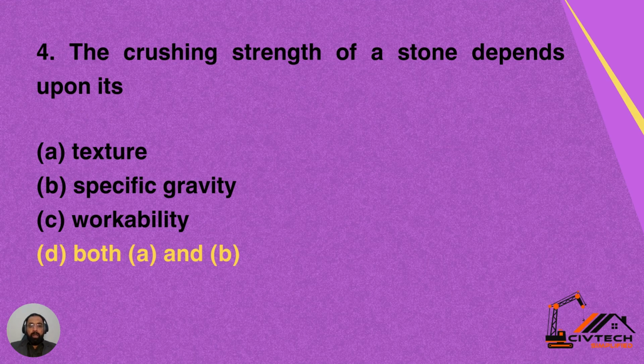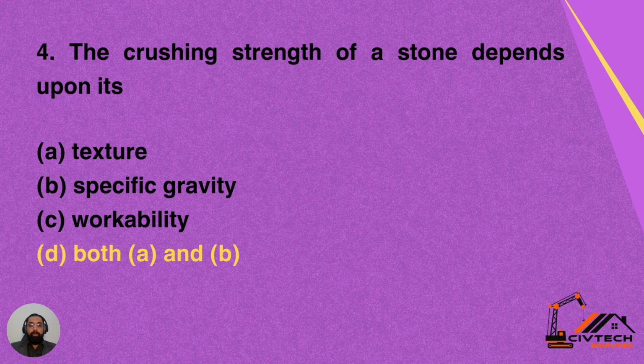Question number 4. The crushing strength of a stone depends upon option A, texture; option B, specific gravity; option C, workability; option D, both A and B. So D is the correct answer.